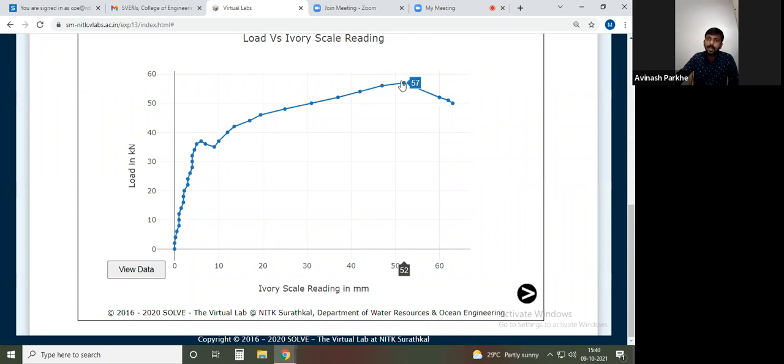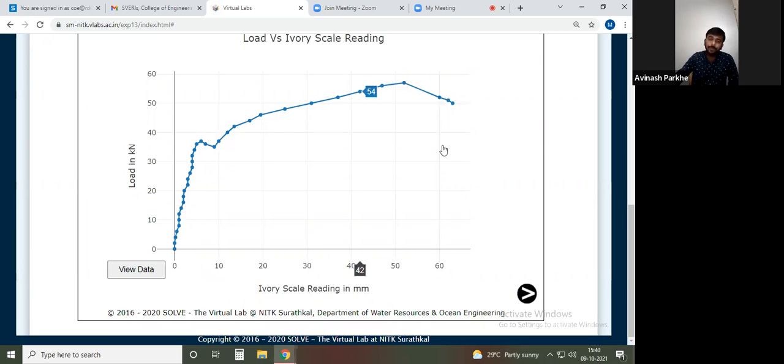Then this is the ultimate stress point, and this is the breaking point. So this is the graph of load versus scale reading, and this particular graph is called a stress-strain diagram for the ductile material. And also we can find some other information.